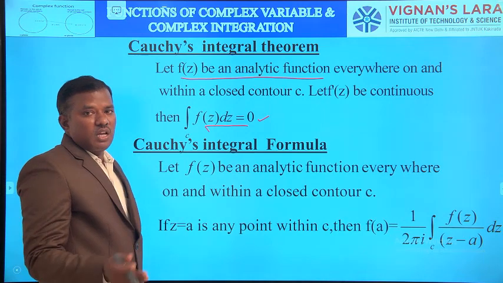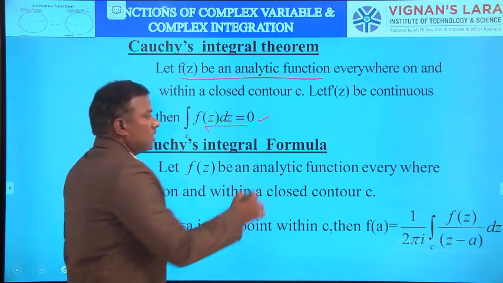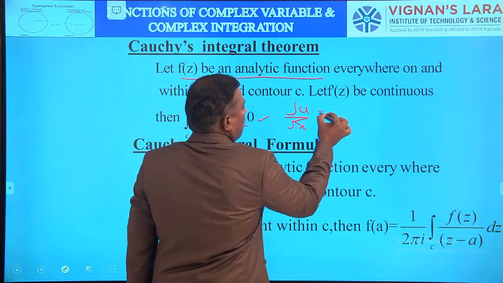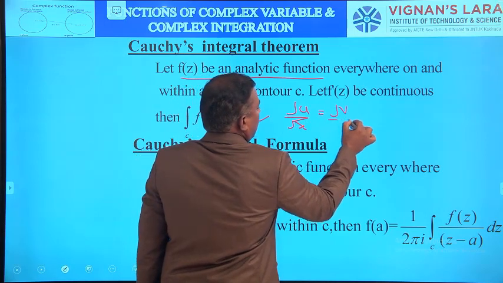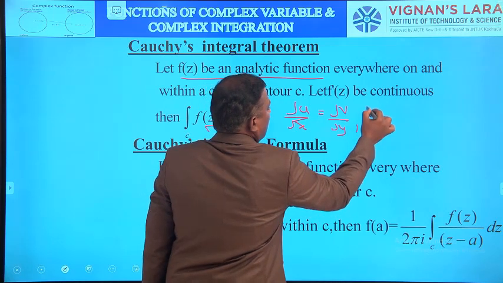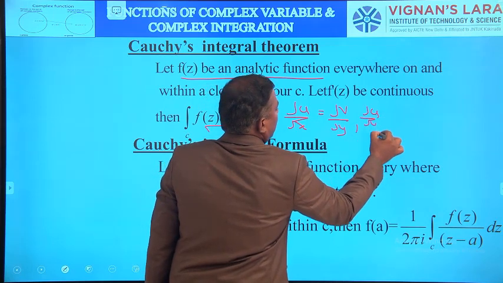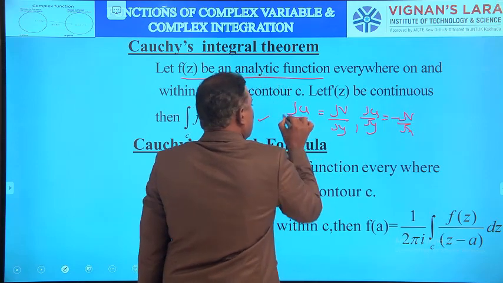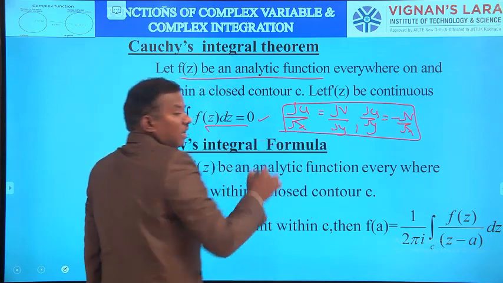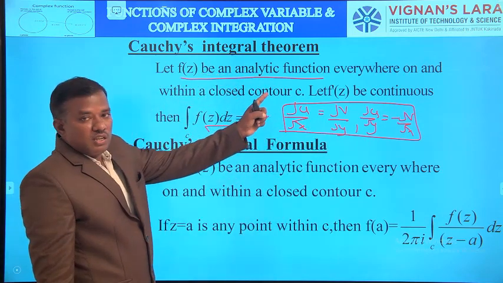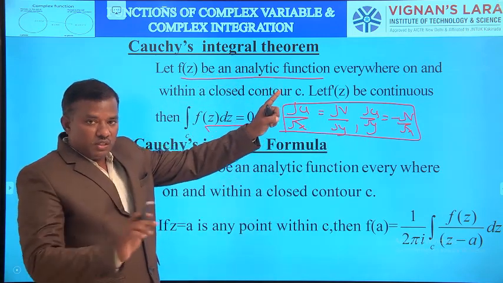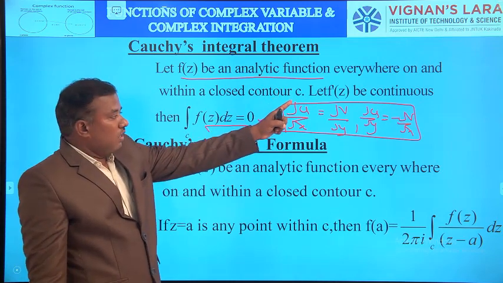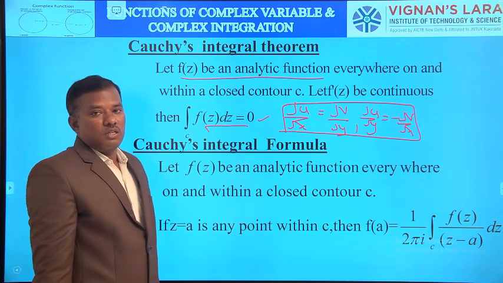F of z is an analytic function. Analytic function means CR equations are satisfied. What are the CR equations? Dou u by dou x equals dou v by dou y, and dou u by dou y equals minus dou v by dou x. When these two are satisfied, then the function is an analytic function. If f of z is analytic everywhere within and on C, what is C? Any closed curve, then integral over C f of z dz equals 0.